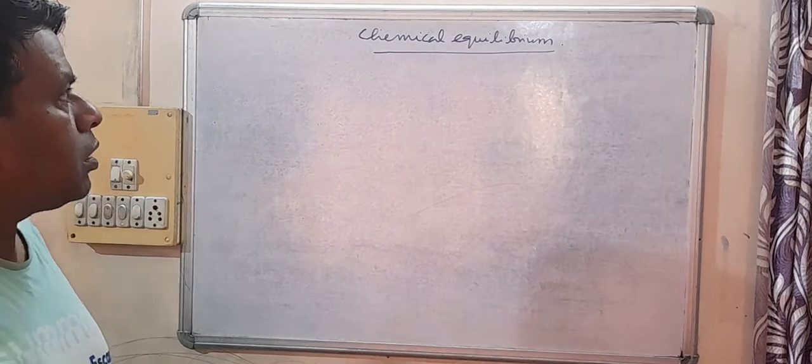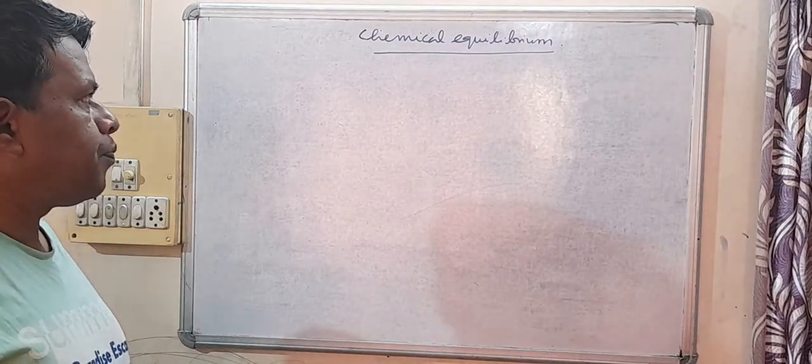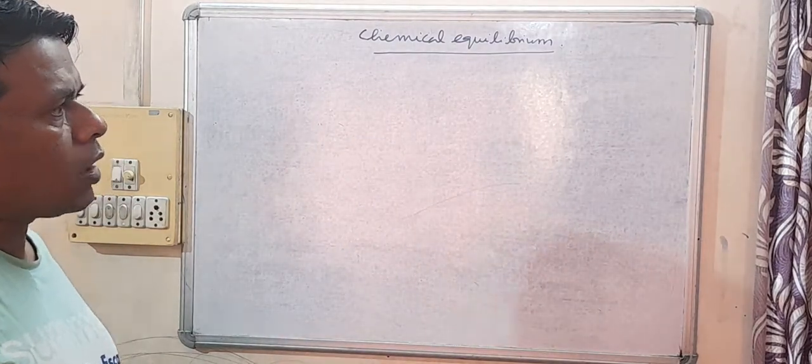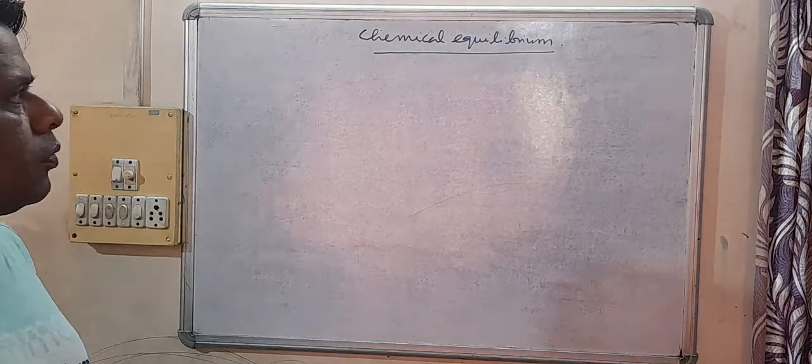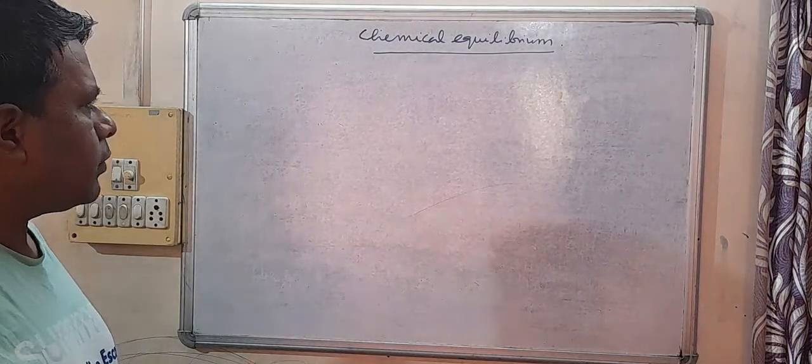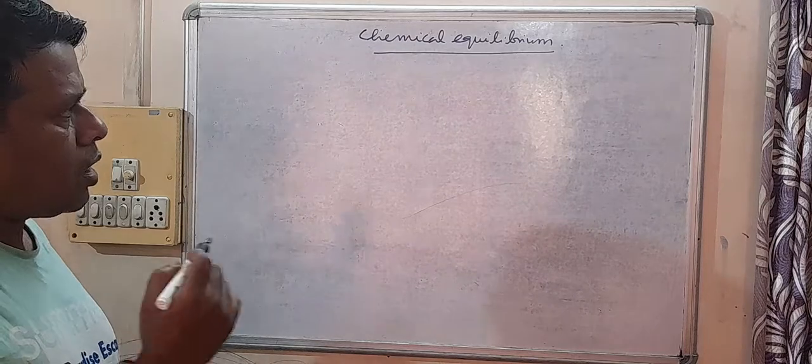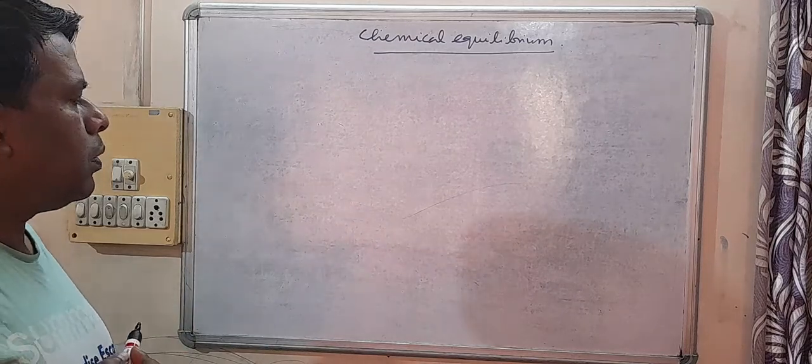First of all, let me discuss a case of physical equilibrium. Then I will take up a case of chemical equilibrium.